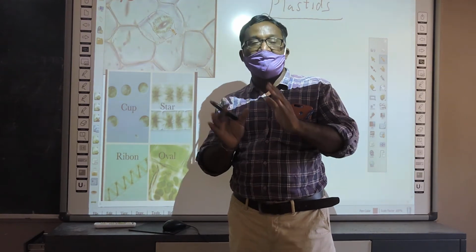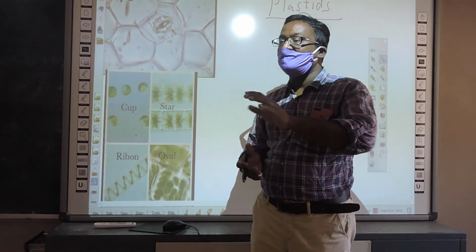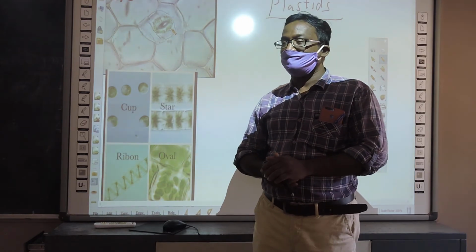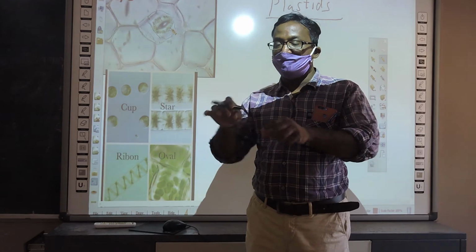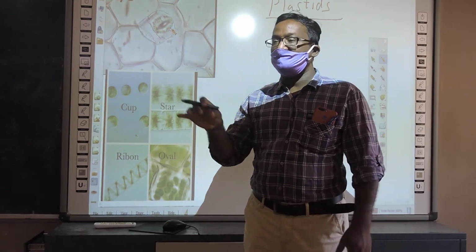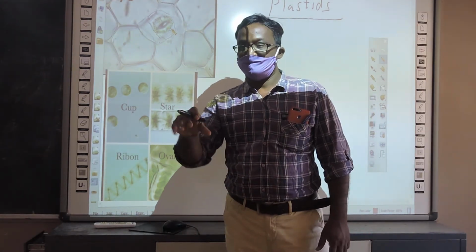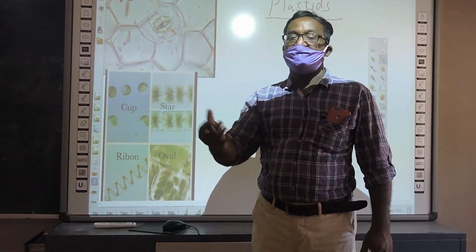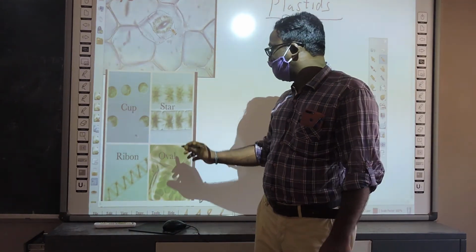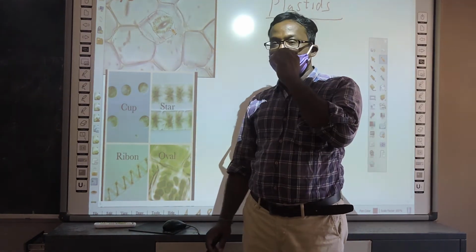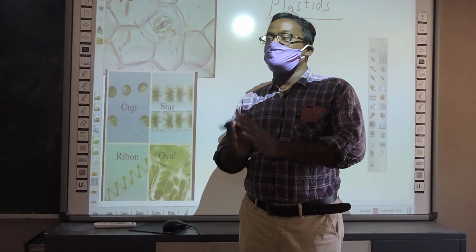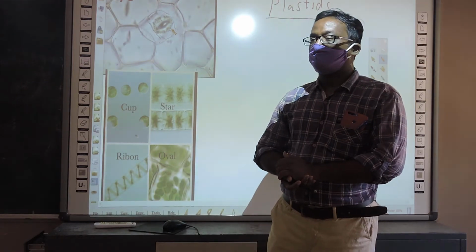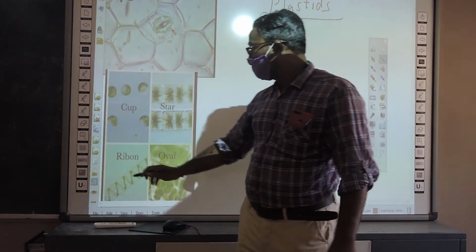They are visible very clearly in algae, even under a compound microscope. Understand? Just put some strands of algae on a slide with a cover slip and observe under the microscope. Very clearly you can see the chloroplast in them. So how is the ultrastructure of these plastids? Let us see that.